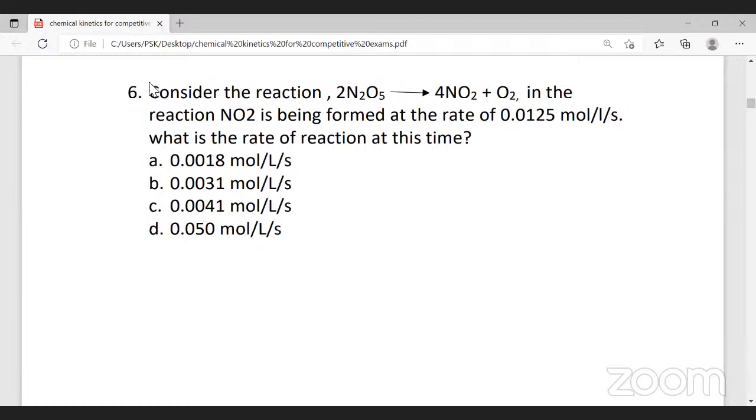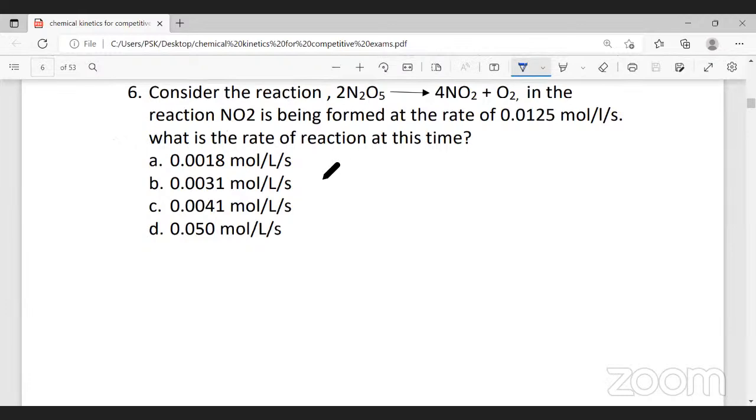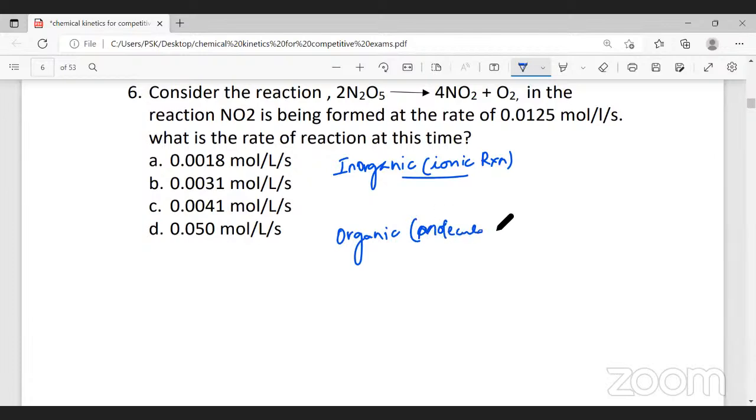Now, we were learning in the previous class two types of reactions basically. One is inorganic reactions, the other is organic reactions. Inorganic reactions are called ionic reactions, and organic reactions are called molecular reactions.